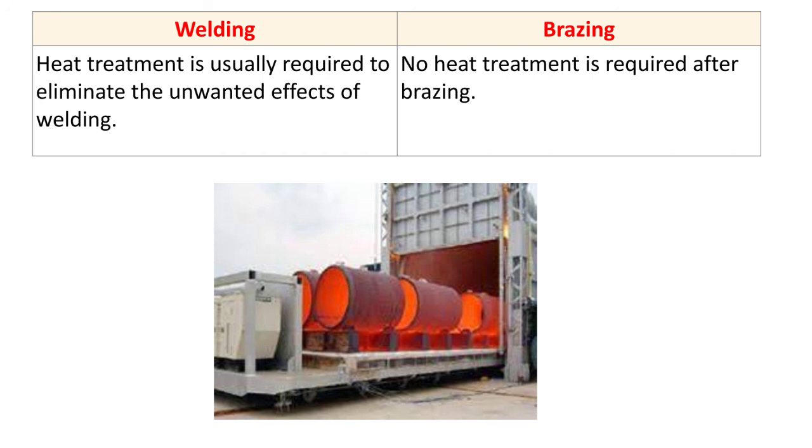So due to welding, what happens? The microstructure gets changed, so that also we have to bring to its original state. Then there may be a generation of residual stresses. These defects can be eliminated with heat treatments. Now the brazing. No heat treatment is required after brazing. So it is clearly stated, no heat treatment is required after brazing. So this is the difference between welding and brazing.